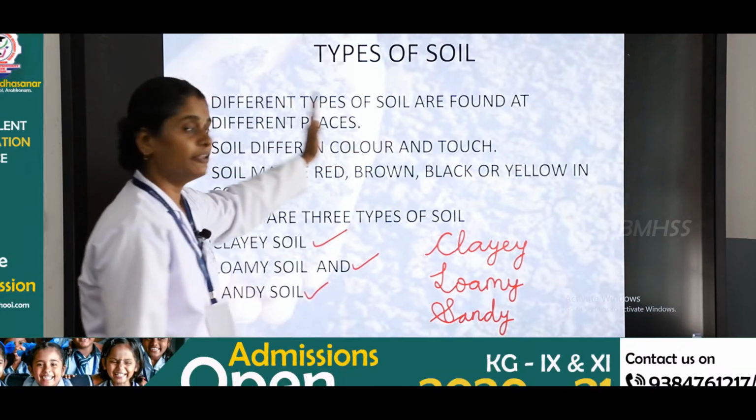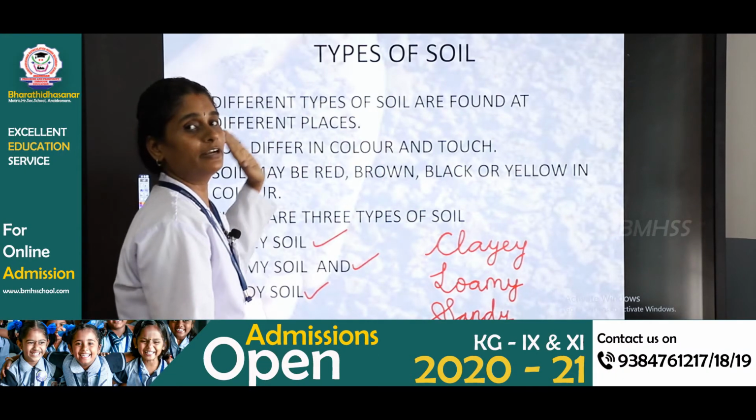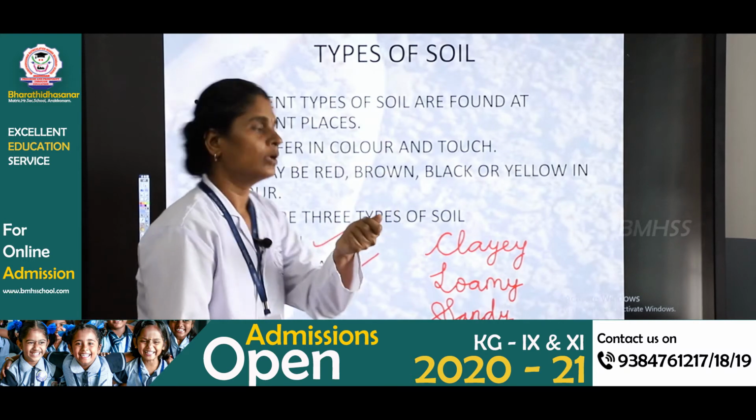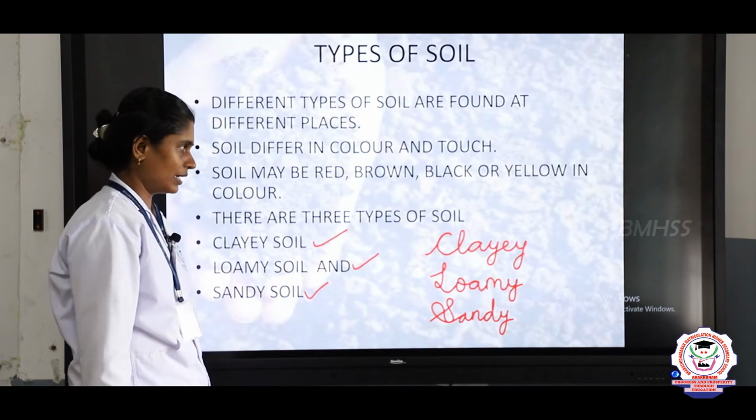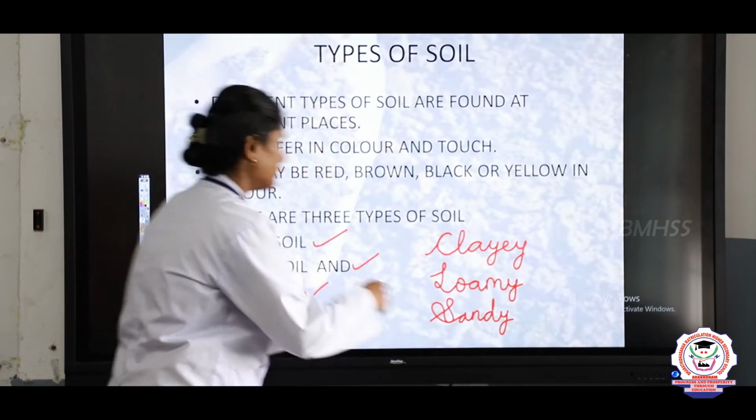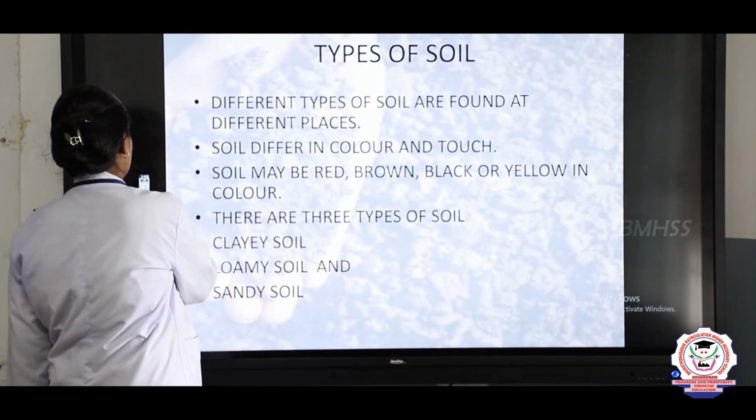Soil differs in color and it differs in touch. Touch means texture. It can be red, brown, black or yellow in color. So, there are 3 types of soil.